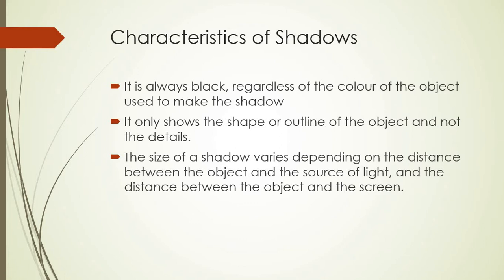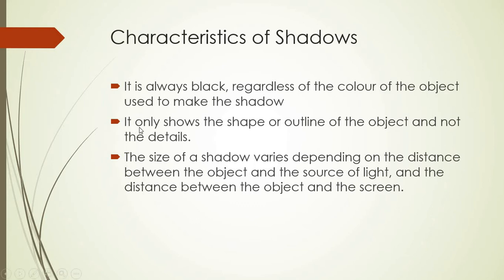Why is it black? Because when the light is reflected back by the surface, means by the opaque object, a darker region is created just on the opposite side of that object. So that's why the color of the shadow is black regardless of the color of the object used to make the shadow. This is the first characteristic.